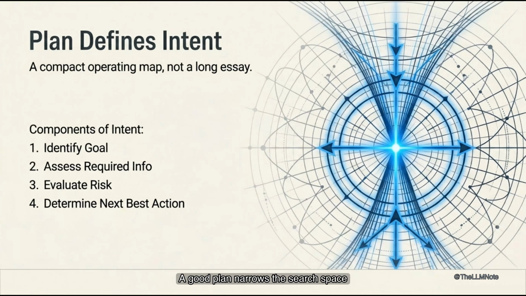A good plan narrows the search space. It does this before execution begins. A bad plan turns the agent into a wanderer. It burns tokens needlessly. It calls tools without clear purpose. It hides uncertainty behind fluent language.